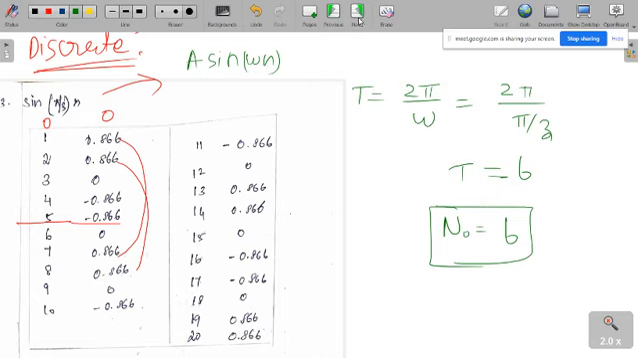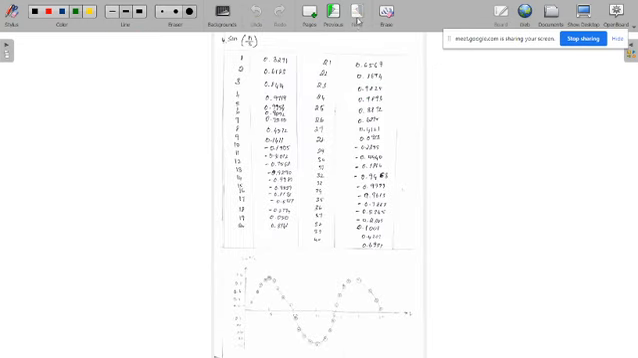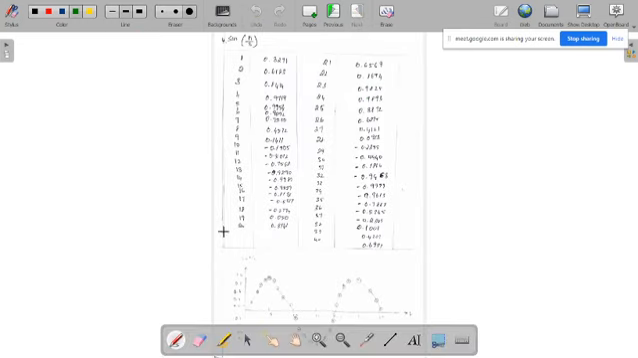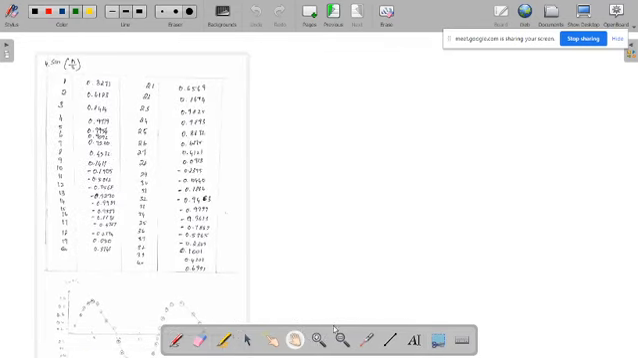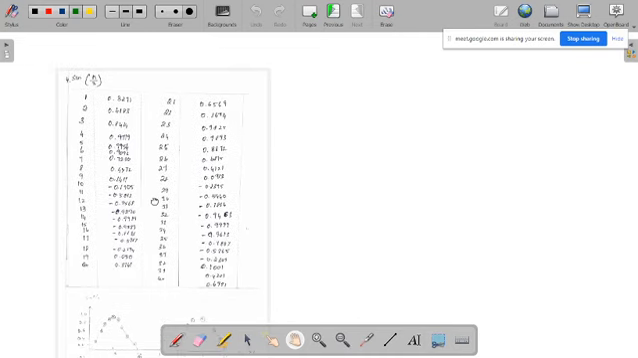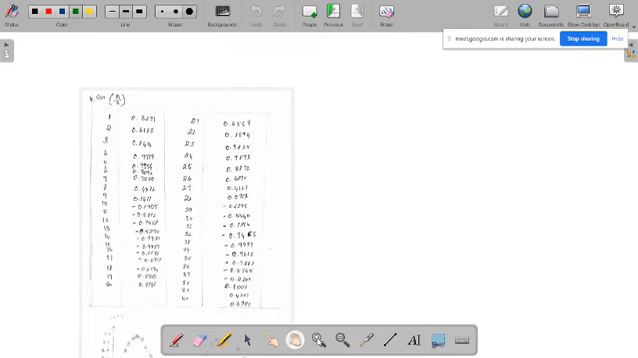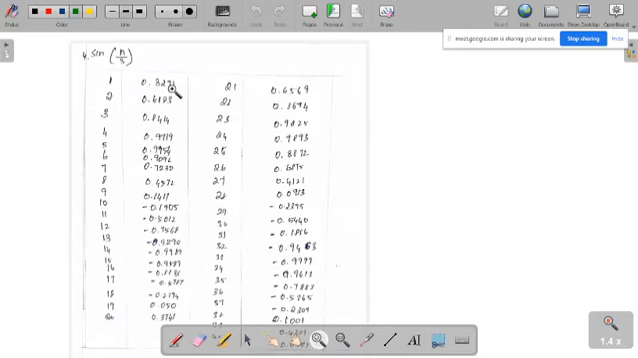But what about the other case? In the next case we have a signal where there is no pi. If you concentrate on this signal, here there is no pi. Is it visible to you? Is it okay?